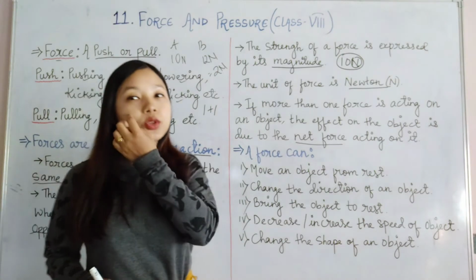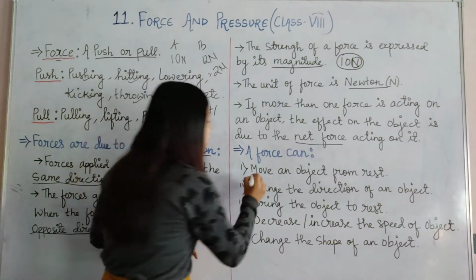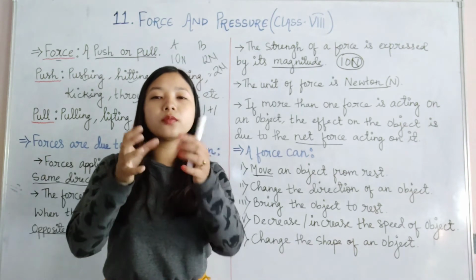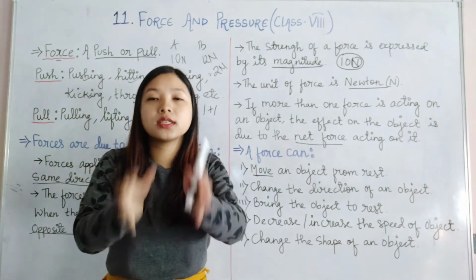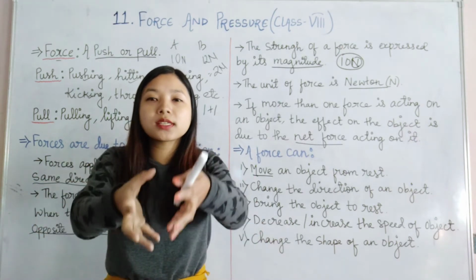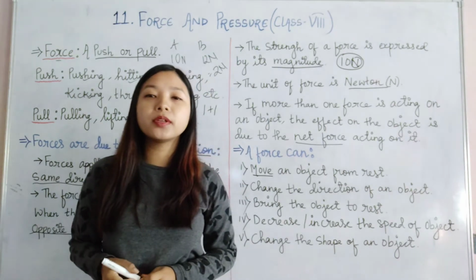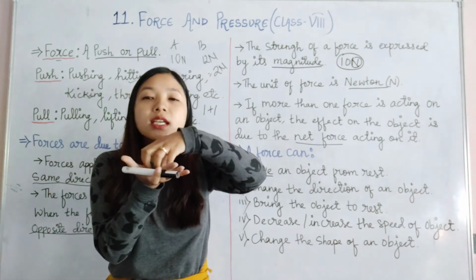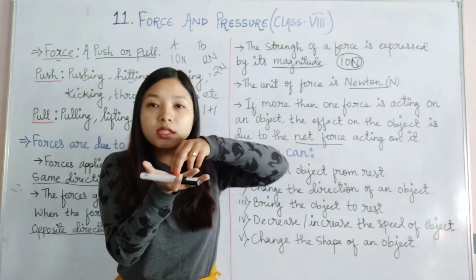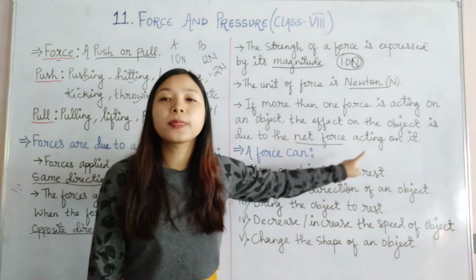A force can bring about various changes. What are those changes? A force can move an object from rest. For example, if a football is kept on the ground, it is in a rest position. Rest means something which is not moving. So if the ball is kept there at rest and you go and kick the ball, what will happen? The ball which was initially at rest will start moving. By kicking the ball, you are applying force. That is why force can move an object from rest.